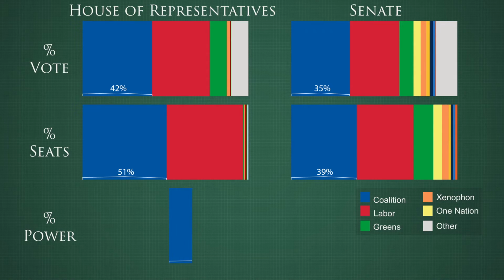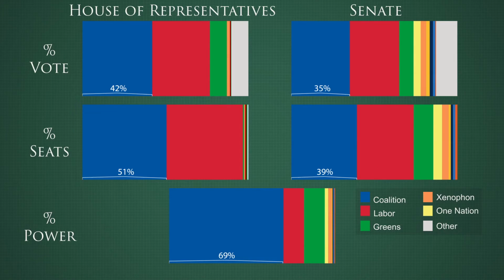The coalition has 69% of the power, Labor and Greens have 12.5% each, Xenophon and One Nation have 2% each, and the remaining 4 independents in the Senate have 0.5% each. Because the coalition has a majority in the House of Reps, the independents in that house do not hold any power. This also explains why Labor has the same amount of power as the Greens, despite 10 times more MPs, as only their senators have any power.